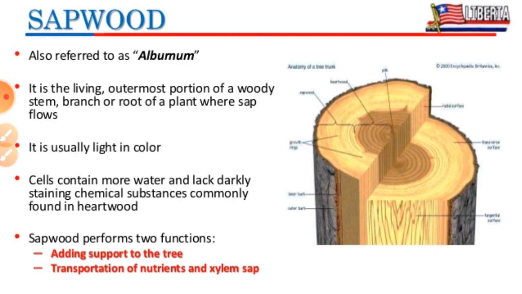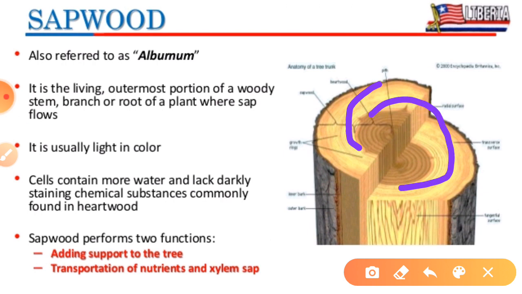If we talk about sapwood, which is also called alburnum, it is the living outermost part of the woody stem, branch or root, where the new wood is formed, and it is usually light in color. This yellowish color is the portion of the sapwood.